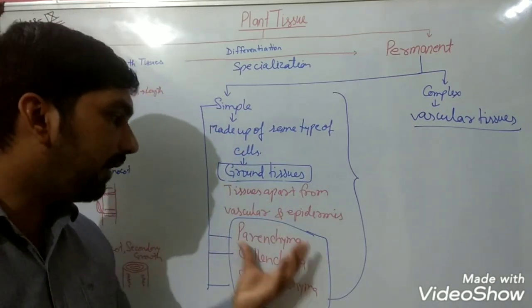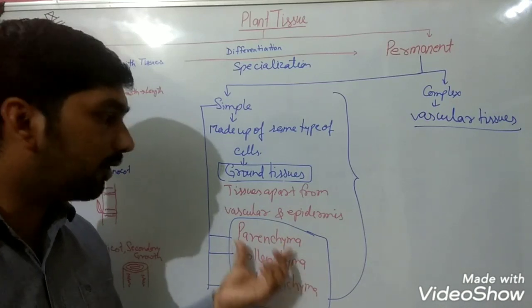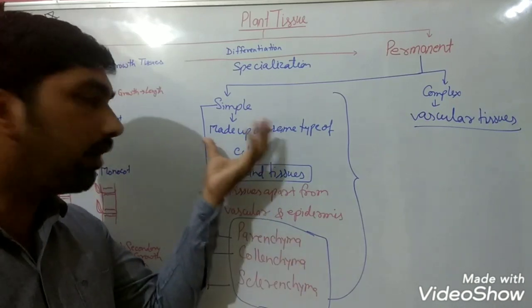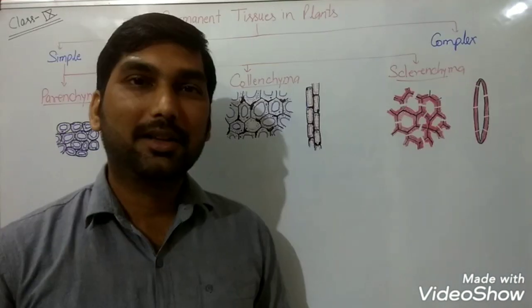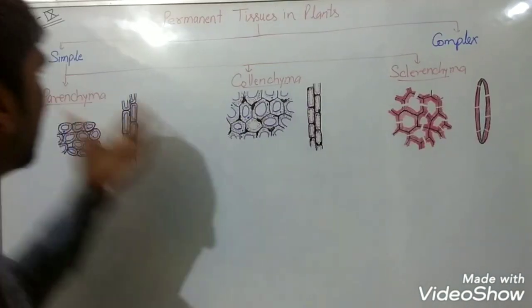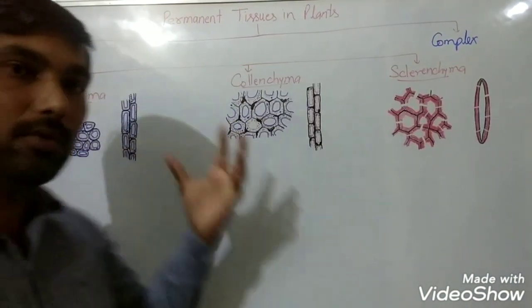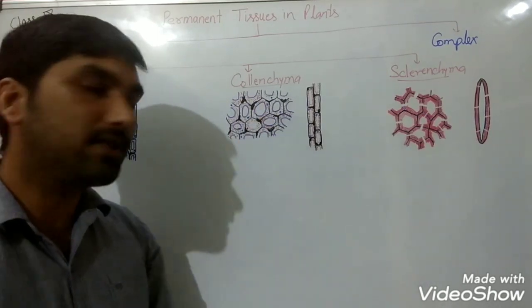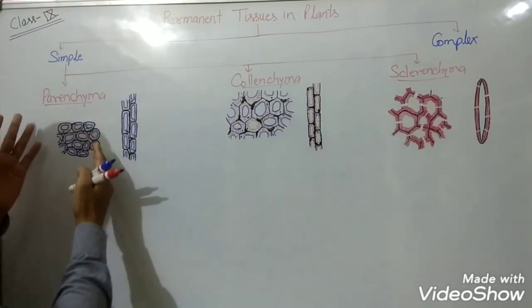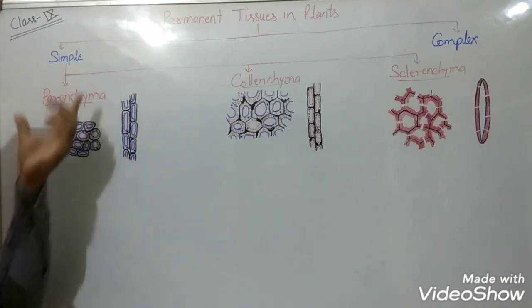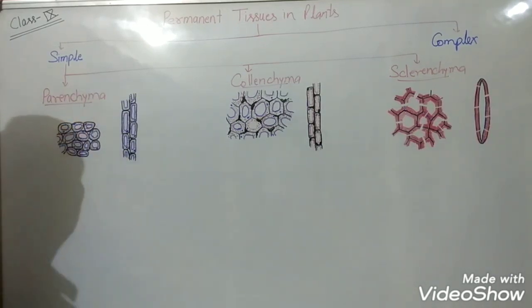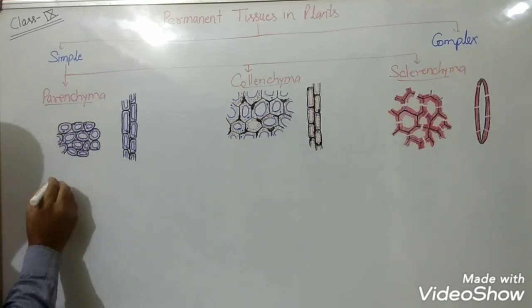And as you know, why are they called simple tissues? Because they are made up of only a single or the same type of cells. So now we are going to see the simple permanent tissues. As you know, these tissues are derived from meristematic cells. The first tissue of this simple tissue is parenchyma, or parenchymatous tissue.